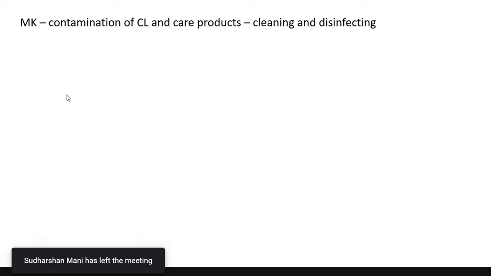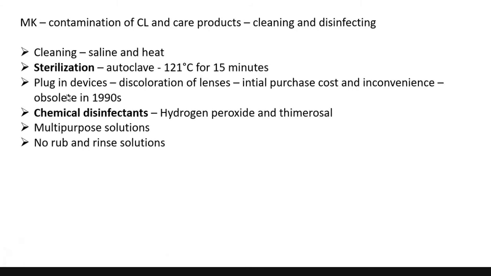Okay, so we know the main reason for microbial keratitis in contact lens users is contamination of contact lenses and care products. So the only thing we can do is clean and disinfect. Historically, the cleaning procedure started with saline and heat. Then we had a sterilization procedure, where we used to autoclave at 121 degrees Celsius for 15 minutes. But this required an autoclave, and because of the tedious process, it was not practical.